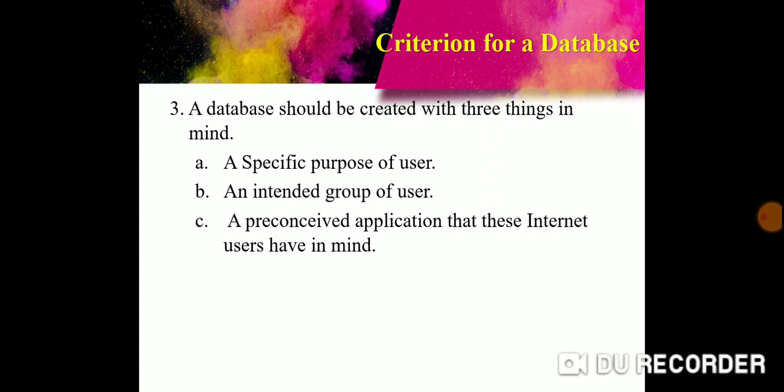Second, a specific purpose, because a database should always be created with a specific purpose in mind. And the third thing, a preconceived application that these intended users have in mind.